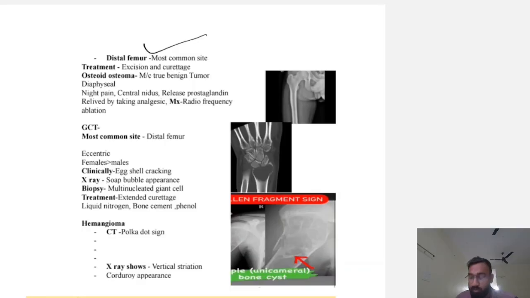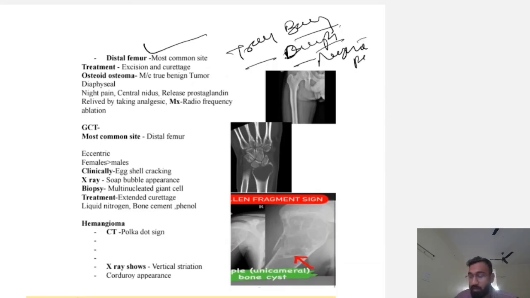Now the osteoid osteoma, it is a true benign tumor. It has diaphyseal origin. Patient will present with night pain. This is the characteristic feature, and it is relieved by NSAIDs. Okay.